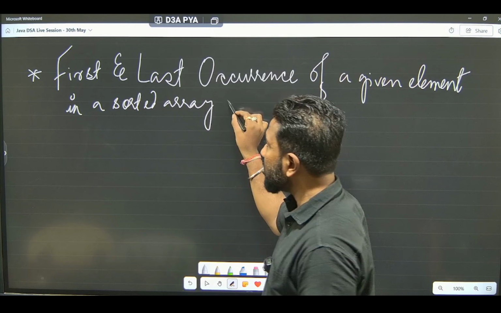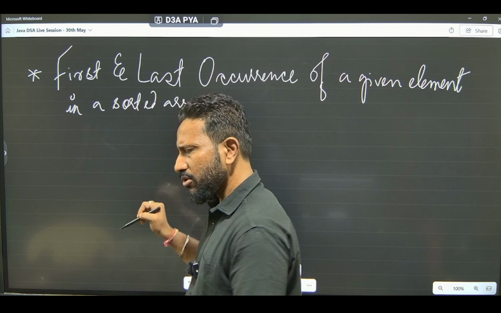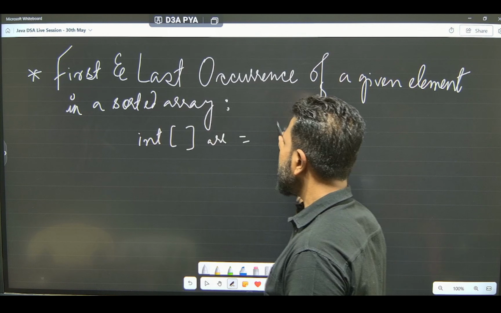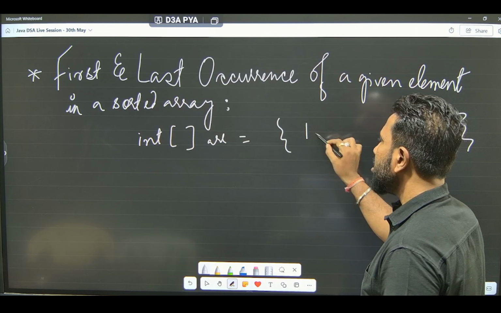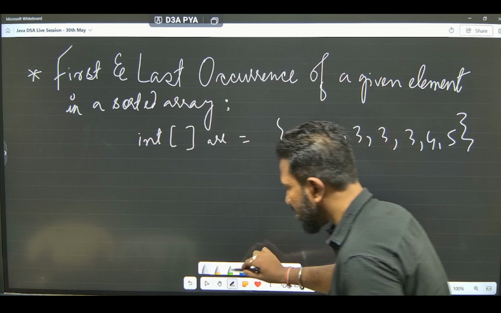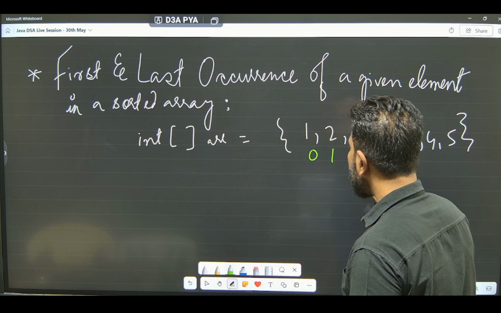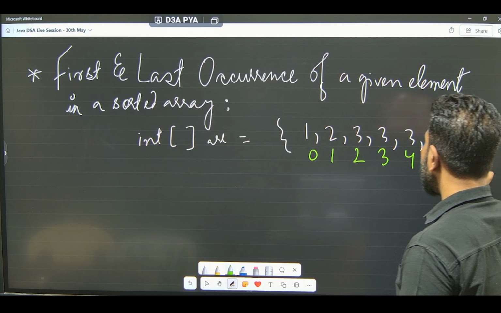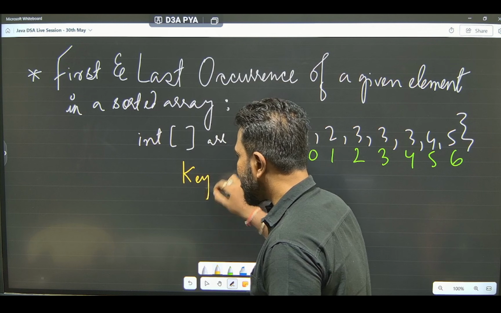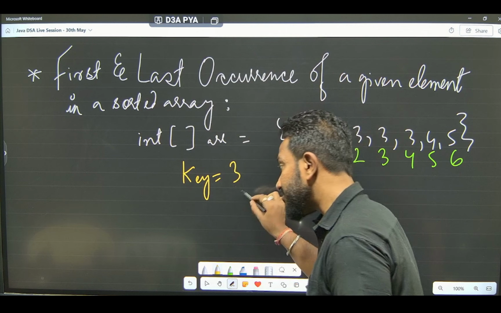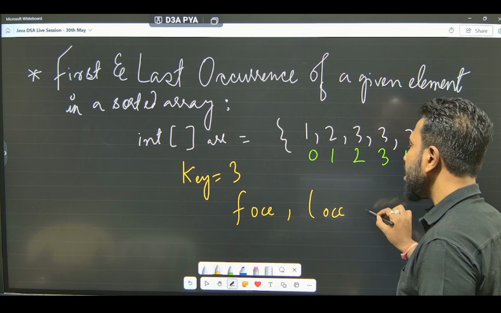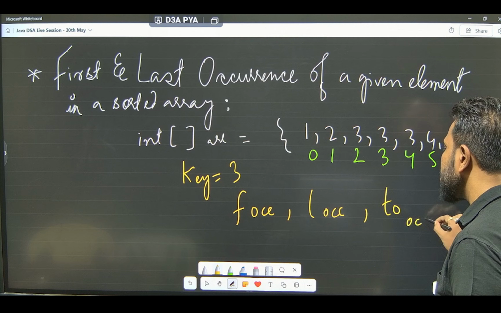So the question goes like this. I have a sorted array like this. int arr is equal to 1, 2, 3, 3, 3, 4, 5, for example, and this is index 0, index 1, index 2, index 3, index 4, 5 and 6. So imagine someone says the key given is 3. You need to find the first occurrence, you need to find the last occurrence, and you find the total occurrence.